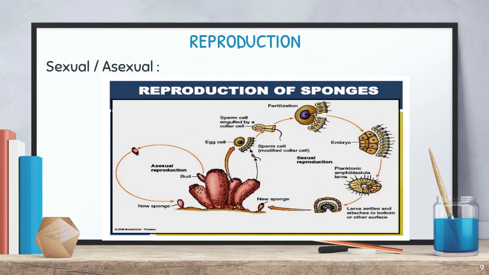It is a fertilization. Then after fertilization it becomes an embryo. Then the embryo becomes a larva. So here the larva name is amphiblastula. Can you notice? Okay. Then this amphiblastula grows. Then it will settle at the bottom. Then from the bottom it will become one new sponge. Understand? So this cycle we can say is sexual reproduction. Is it clear? Okay. Shall we go to the next?